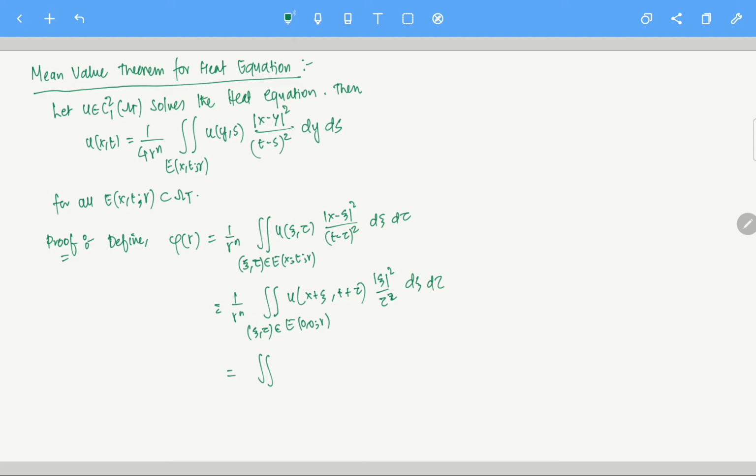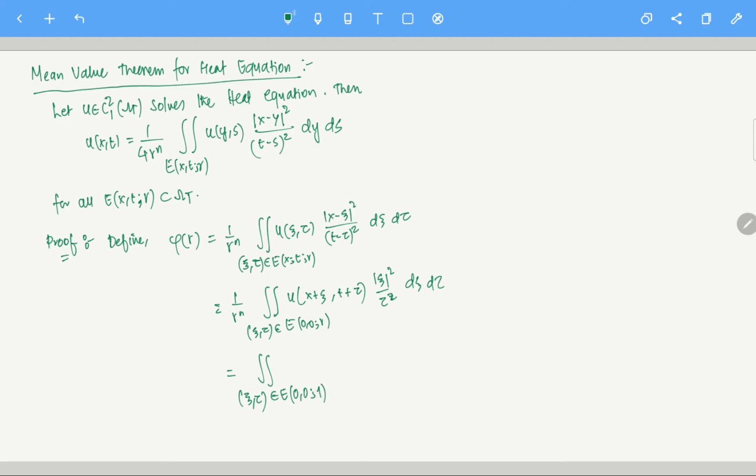This is trivial, nothing to check here, but if it is not straightforward for you, then please go ahead and do this. So this is equal to the integral over xi, tau in E(0,0,1).